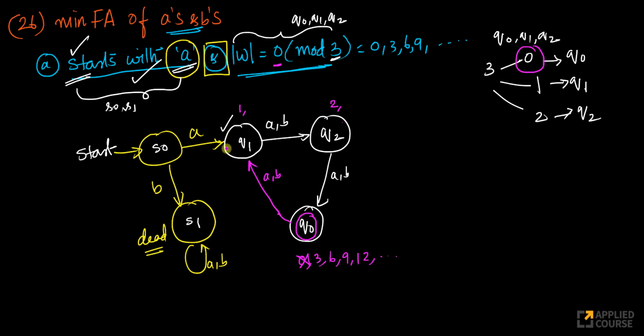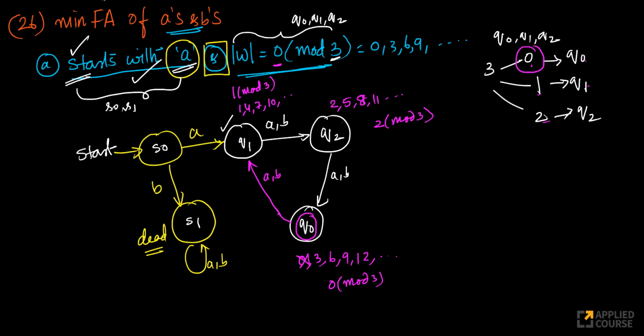I should go here because this state says that the remainder is 1: 1, 4, 7, 10. I'm tracking 1 mod 3 here. This state is tracking 0 mod 3 as we discussed: Q0, Q1, Q2. Similarly 2, 5, 8, 11, and so on, which is 2 mod 3.